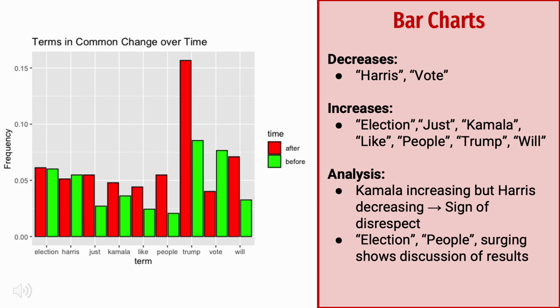And then on the Republican side of things, there were discussions about this being the mandate that the president has to work the will of the people. That was the theme that I was hearing come out of the media. So overall, we see a significant decrease in vote, a significant increase in Trump and people. He is considered a people's candidate, so that does sort of make some sense. And pretty much with Harris, we see that it's nearly equal, but she did take a little bit of a drop there.